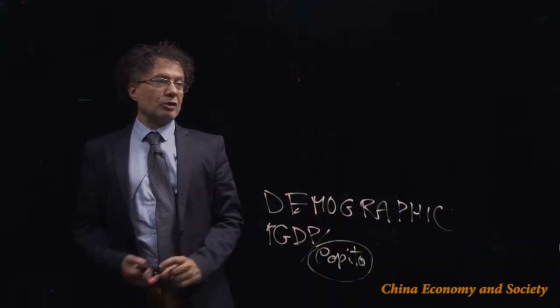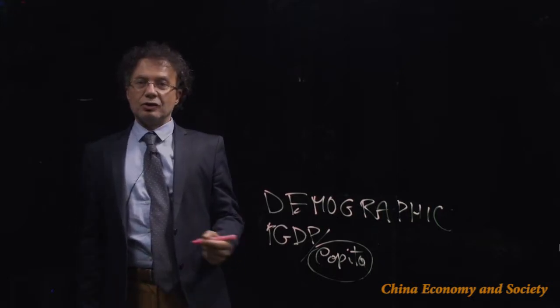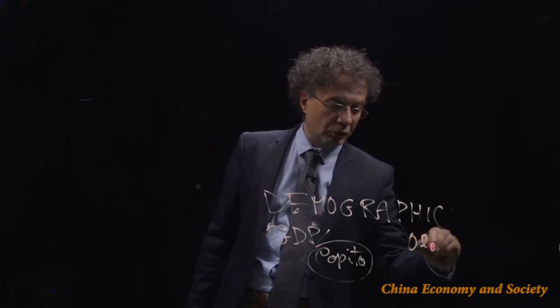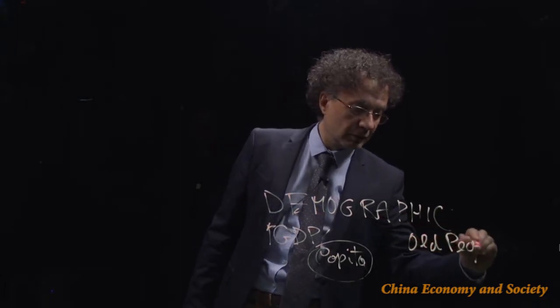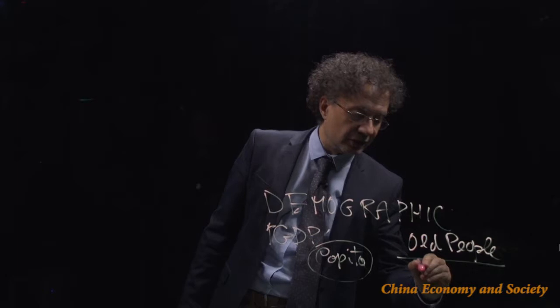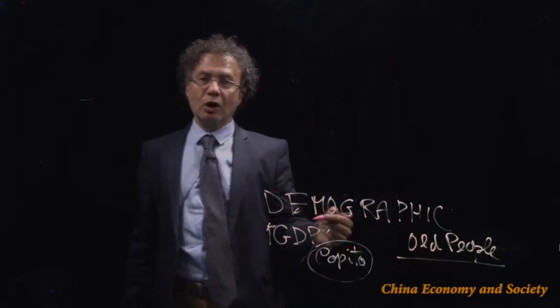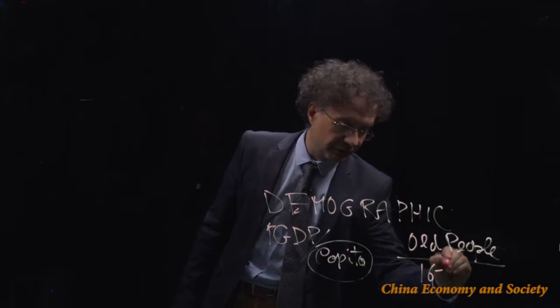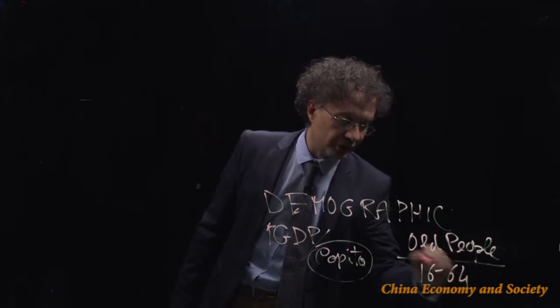Another way to look at this demographic problem is to look at the old dependency ratio, which is defined as the number of old people divided by the number of people who belong to the workforce. So people in the age bracket between 15 and 64 years old.